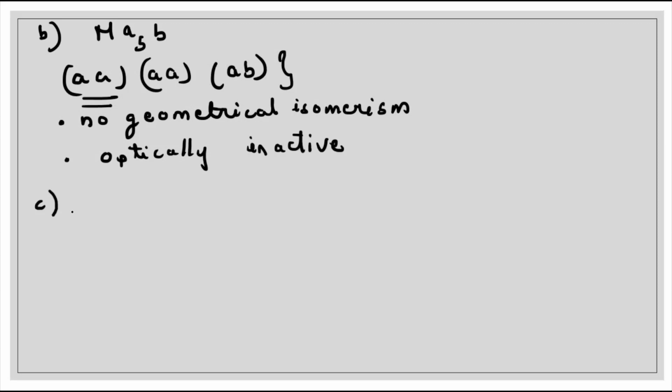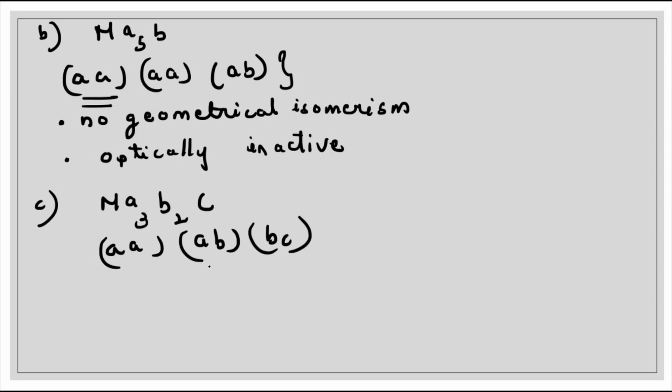Again, let us take one more example. Let us take MA3B2C. Now see whether in this case geometrical isomerism is possible or not. We can draw the combinations. We will get AA, AB, BC. What is our next combination? We can interchange this one and thus we will get AA, AC and BB.